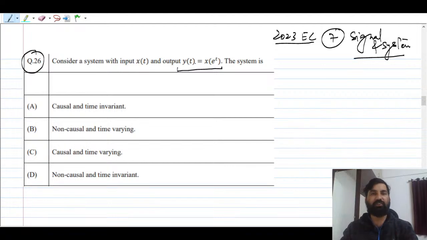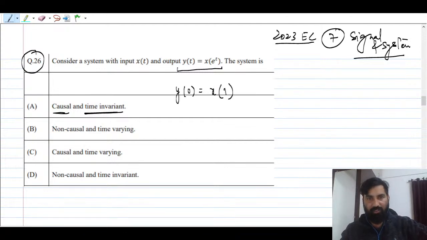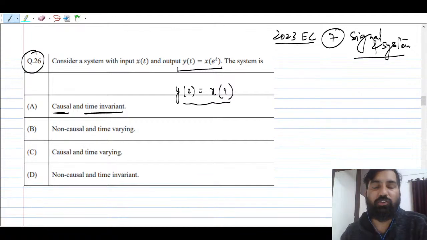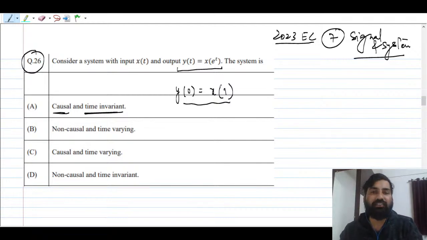So here the relationship between y(t) and x(t) is given, so you have to investigate causal and time invariant. Two properties you have to investigate. Causal is nothing but, if you put t equal to 0, you should not get a future value. I mean, the system should not be able to anticipate the future value. Suppose you are trying to find the output at t equal to 0, but you are getting some future value here, right? So it cannot be a causal system, because it is anticipating the future.